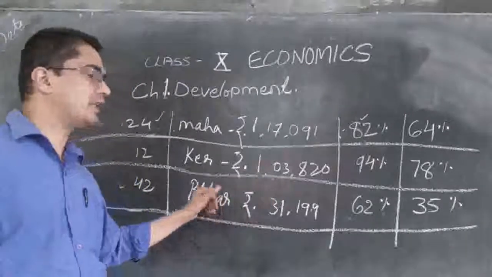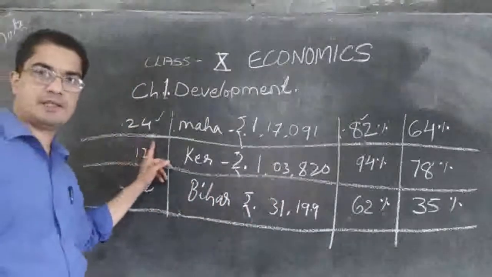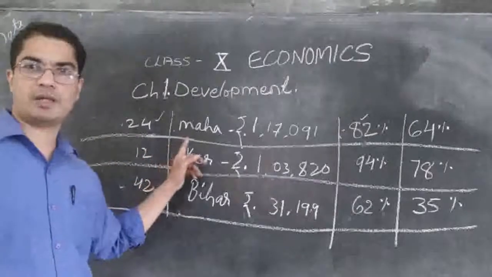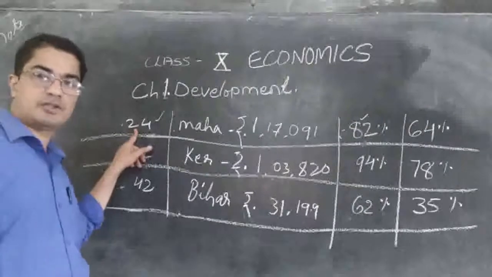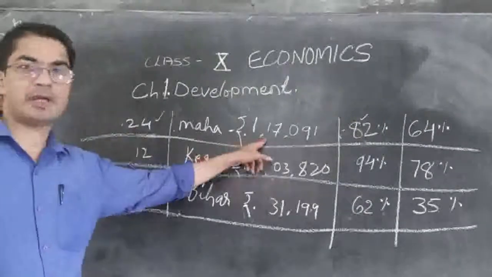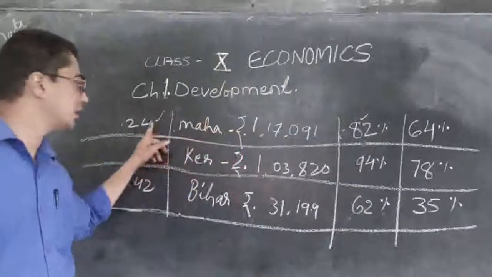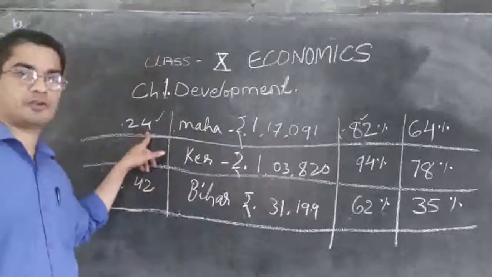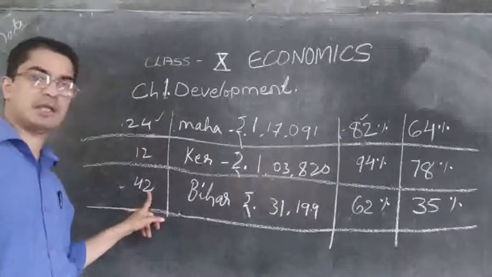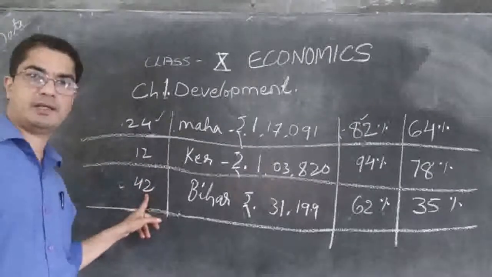And when we see infant mortality, the death of children within 1 year, Maharashtra is not the first. In the income they are the first, but not here. Kerala is first. Only 12 children die here, but here 24 children die. Bihar is last again. 42 children die in a year.